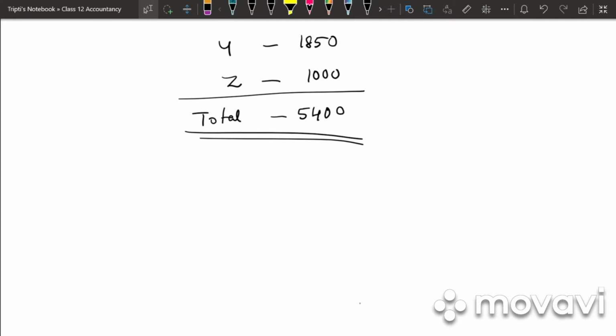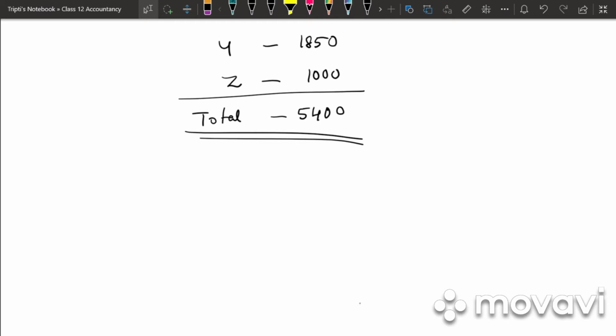So in the next line, write down this amount of 5,400 is an item of income for the firm, but this has not been recorded on the credit side of profit and loss appropriation account of the previous year.